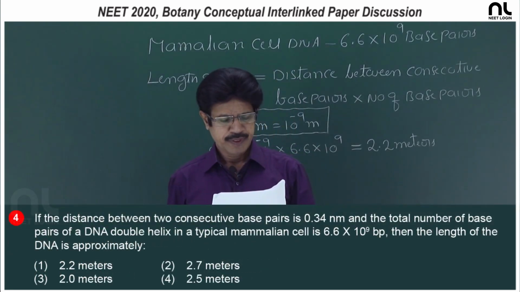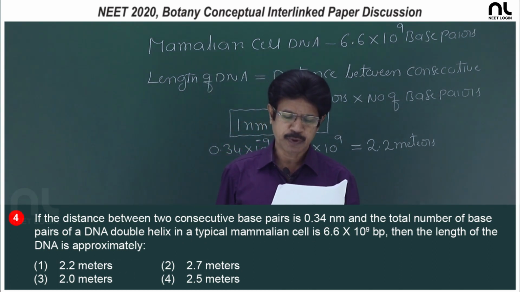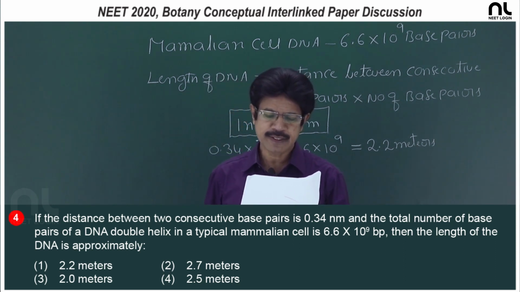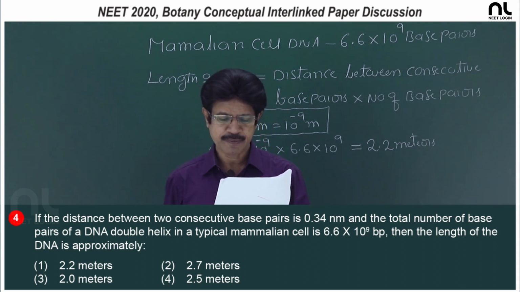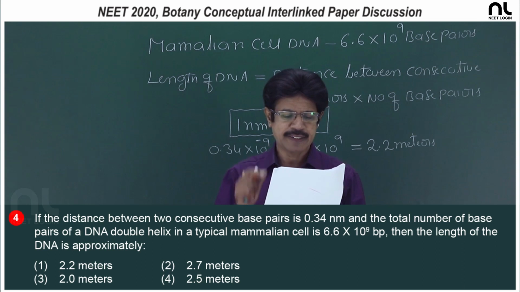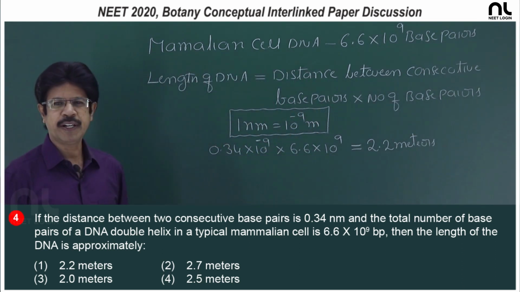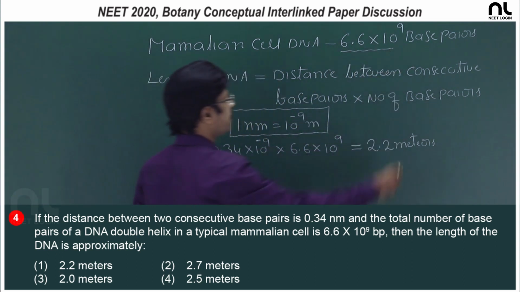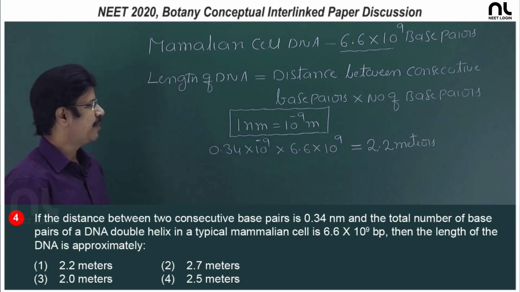Question number 4. If the distance between two consecutive base pairs is 0.34 nanometers and the total number of base pairs of the DNA double helix in a typical mammalian cell is 6.6 into 10 to the power of 9 base pairs, then the length of the DNA is approximately. In mammalian cell, the diploid content of the DNA is 6.6 into 10 to the power of 9 base pairs. And to calculate this length of the DNA,